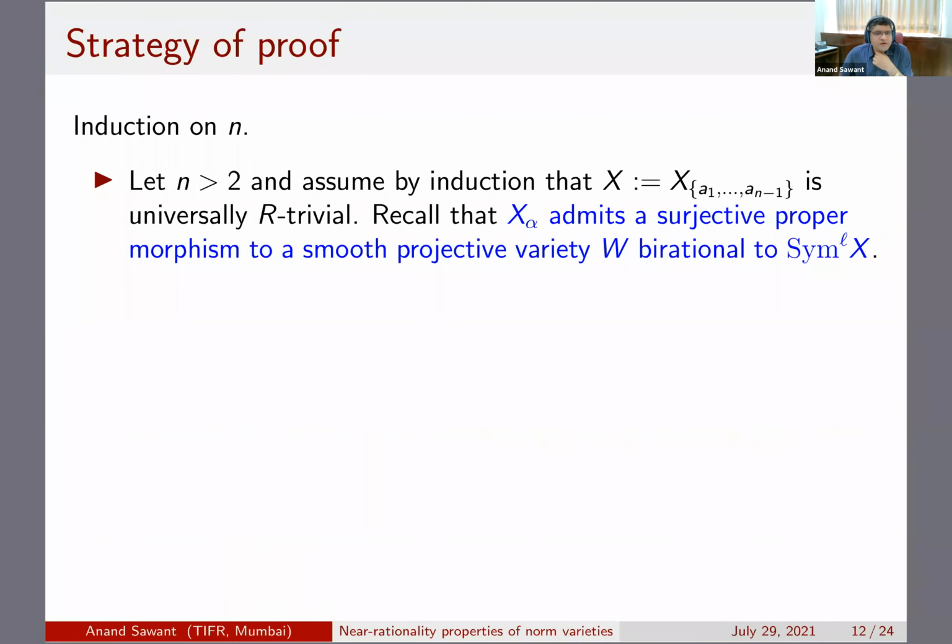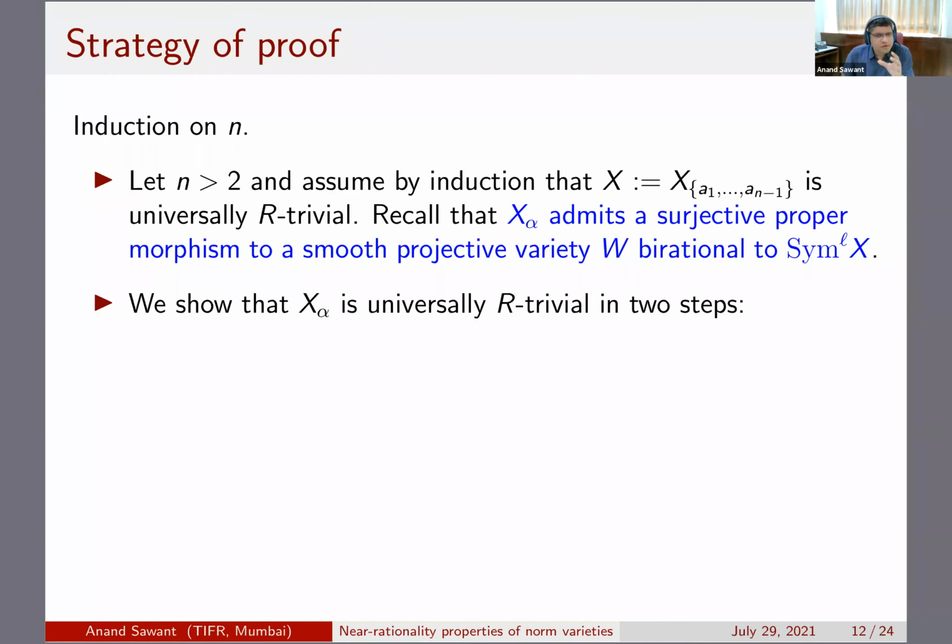So let me explain the strategy once again. Recall that X alpha is the norm variety associated with the full ordered sequence A1 to AN. So you can go up to the n-1 stage. Let's call that X, and let us assume by induction that it is universally R trivial. And now this X alpha admits a surjective proper morphism to some smooth projective variety birational to the L-fold symmetric power of X. And now the strategy to show X alpha is universally R trivial is in 2 steps.